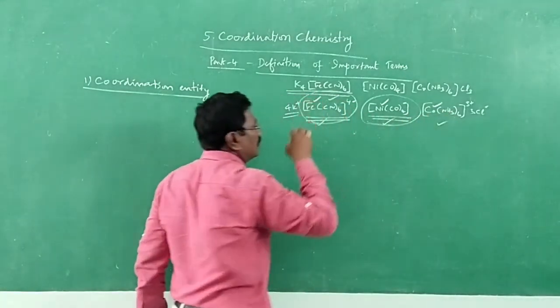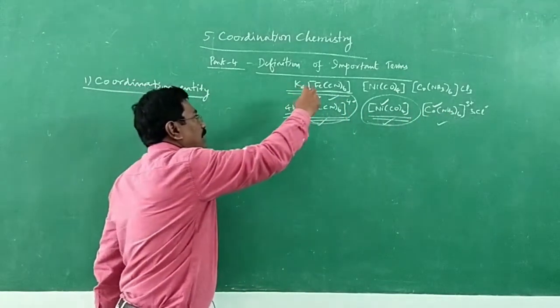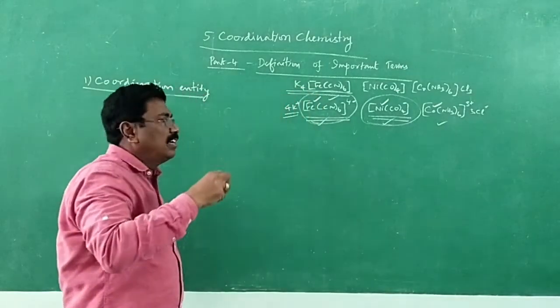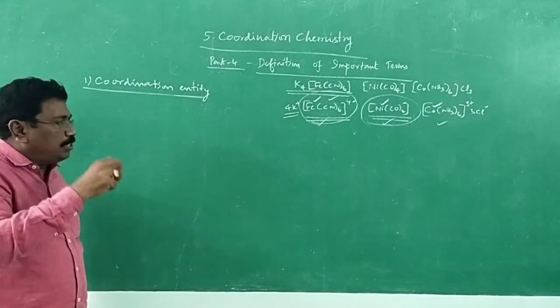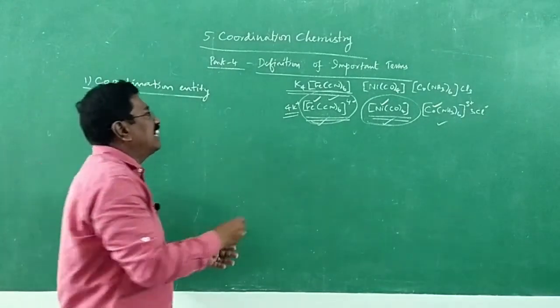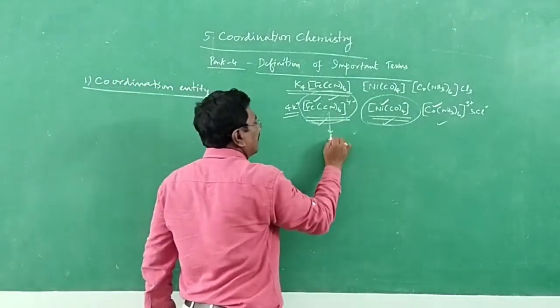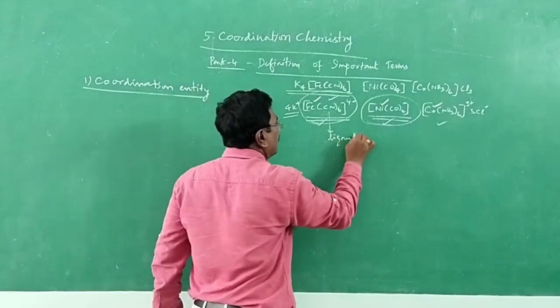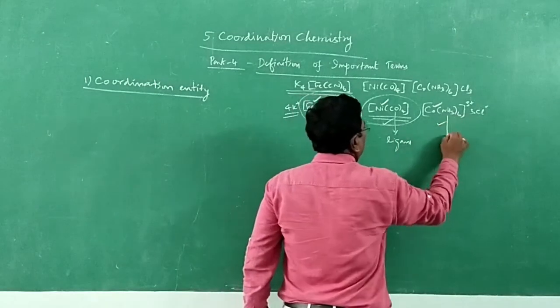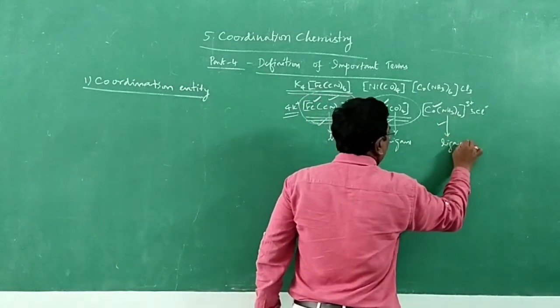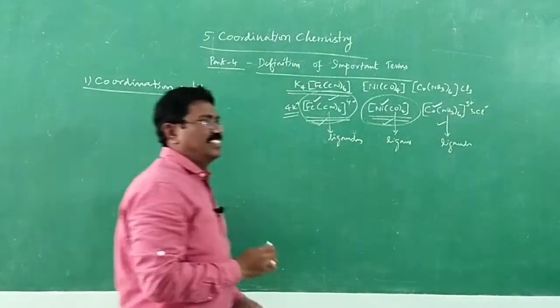These groups of atoms are called ligands.